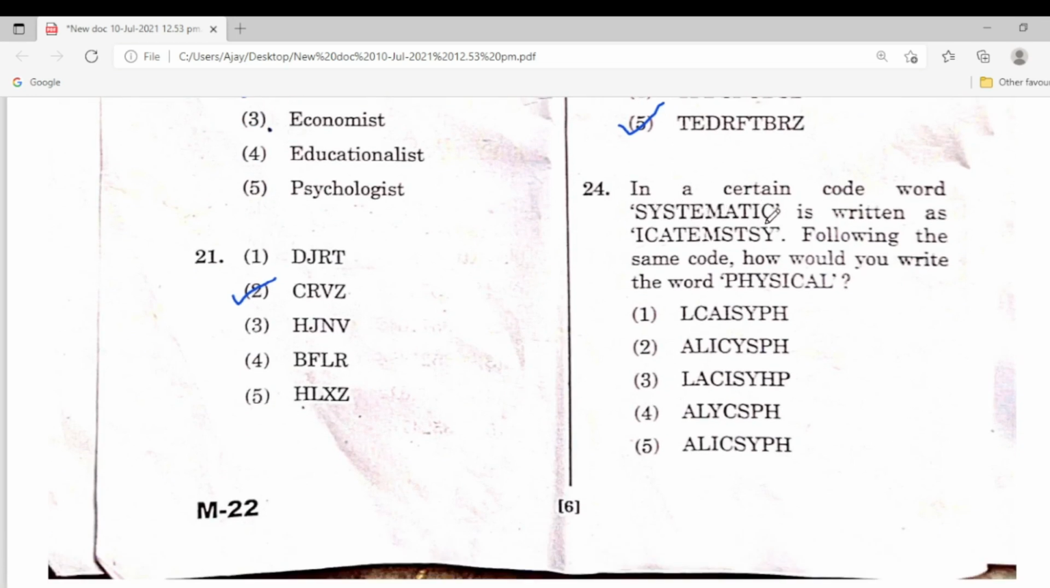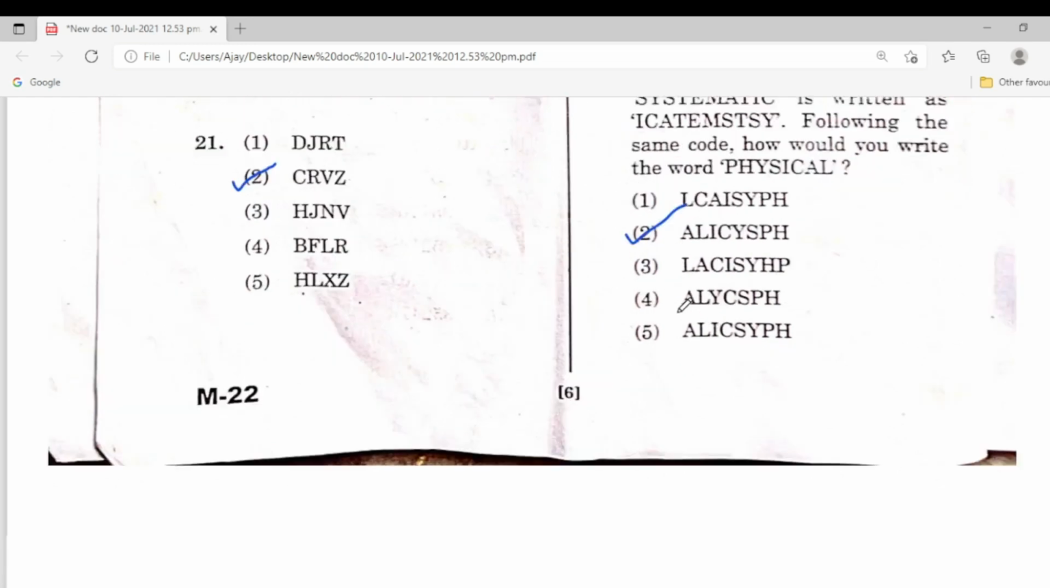Next one, same code here. So this is systematic, so this is the code. You also change this physical just like the above example. 24th one, the second one is the right answer.